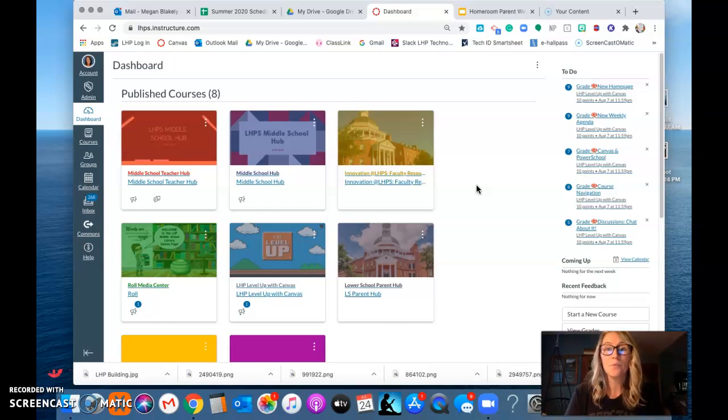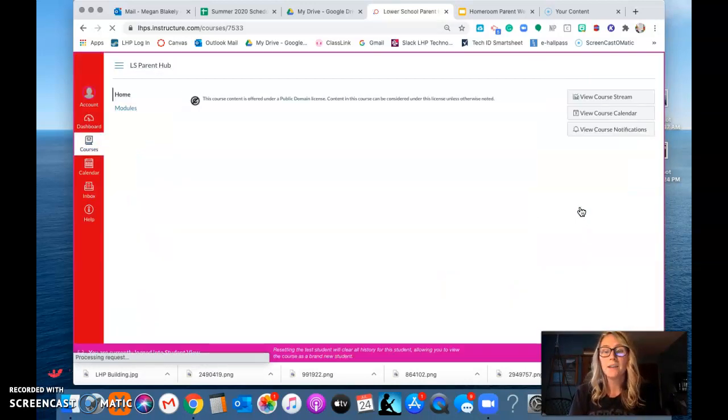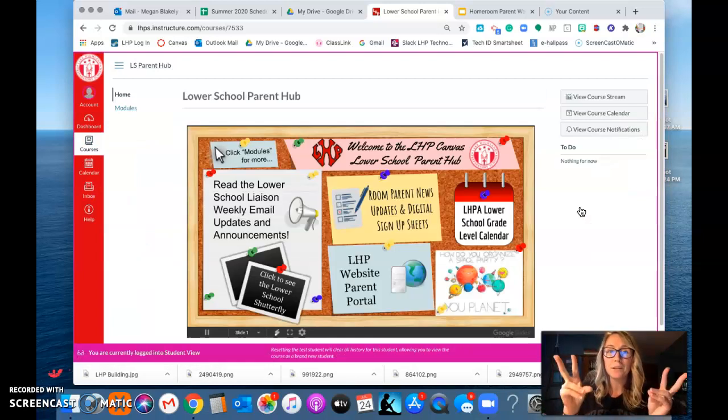To access the hub, you are going to go into Canvas and you are going to actually have to search for and download this course, which is called Lower School Parent Hub. And you should be able to find it if you type in Lower School Parent Hub. You may also type in Lower School Parent Hub, Lake Highland Prep, and that should help you find the course. So once you are in the course, you are going to see the home page. And it looks like this. It's basically a bulletin board because that's sort of what this is. And various things on this bulletin board are going to take you to different bits of information.